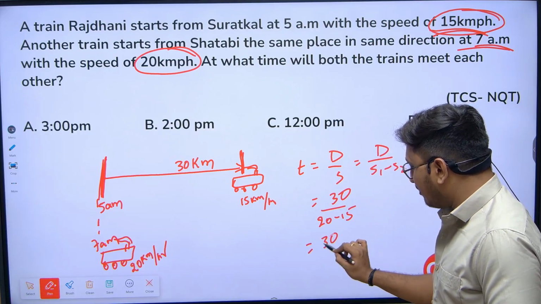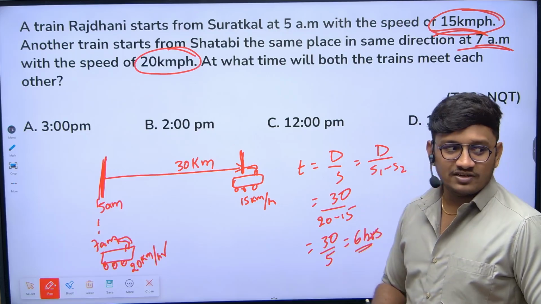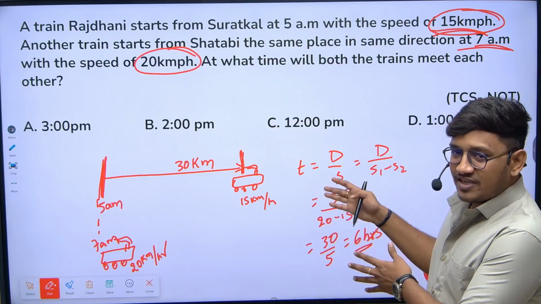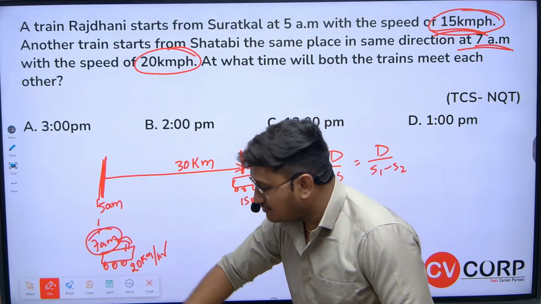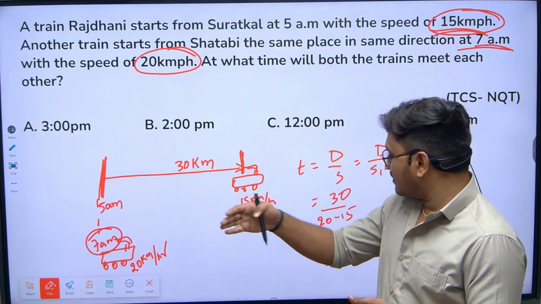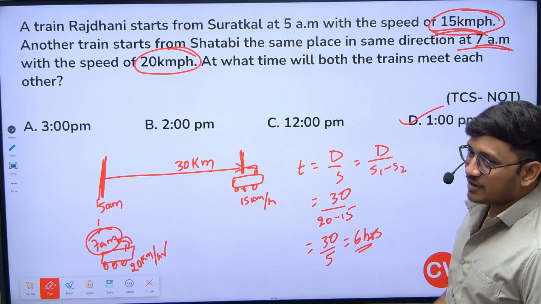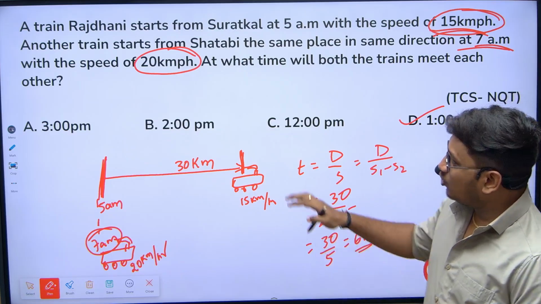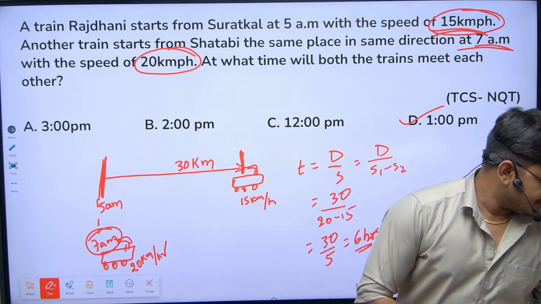So 30 divided by 5 equals 6 hours. Both trains will take 6 hours to meet each other. At what time are they starting actually? We should consider the time from 7 a.m. So from 7 a.m., they will meet after 6 hours. So obviously the time will be 1 p.m. So the answer is 1 p.m. I hope you all are clear with this question. Please make a note of this.